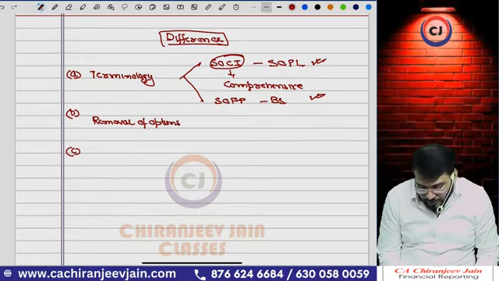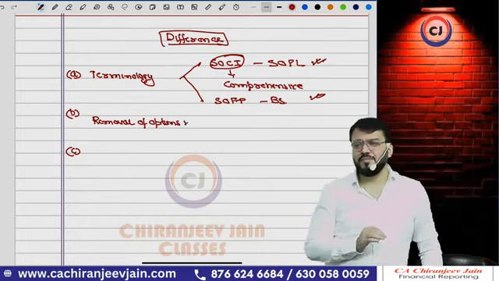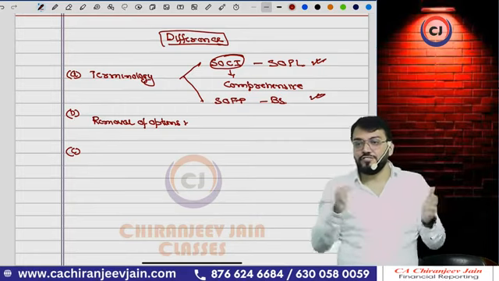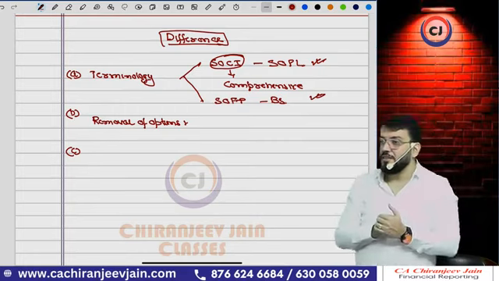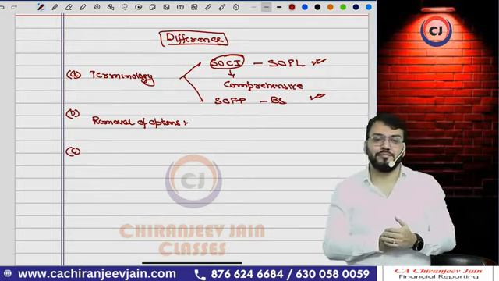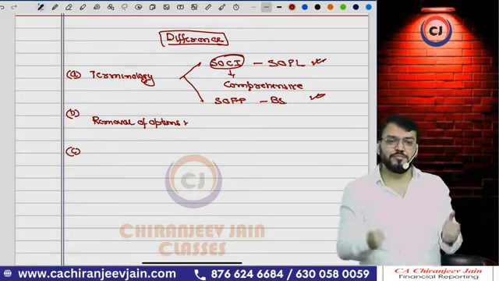Second is removal of options. Now IFRS, when it was designed, was meant for many countries. Therefore, they have given options for accounting treatment. They don't want to make it rigid.